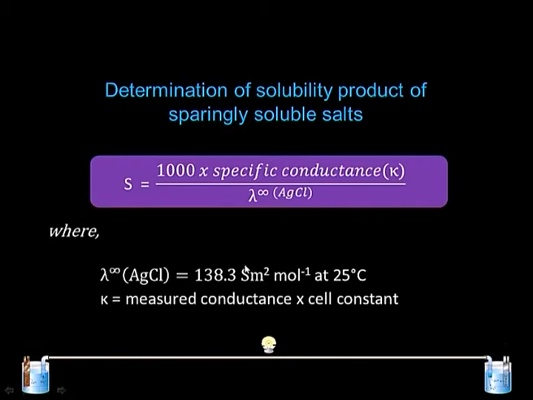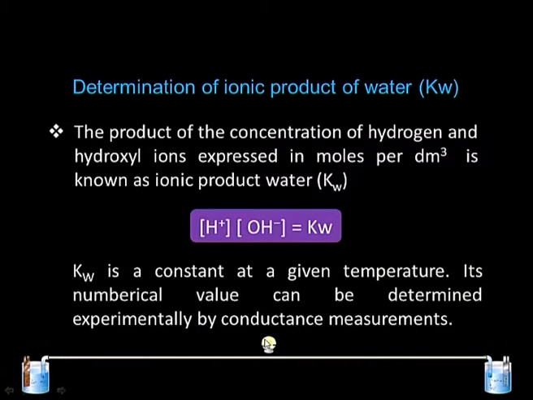For example, if lambda infinity is 138.3 Siemens meter square per mole at 25 degree Celsius for AgCl, and kappa is the measured conductance multiplied by the cell constant, we can find out the Ksp of the silver chloride. Looking forward, what further can be done with this conductivity measurement?